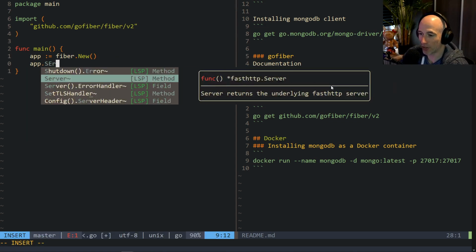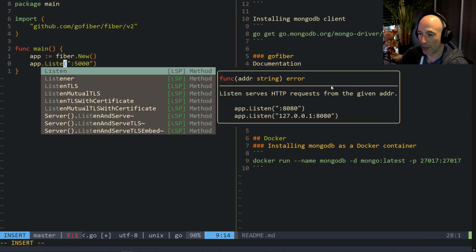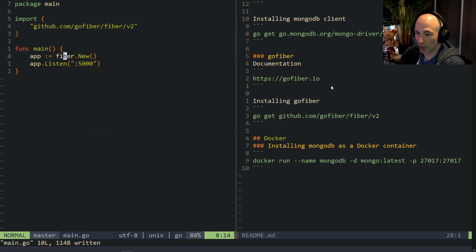it's going to be app serve. And in serve, by the way, we're going to specify a port as a string. I don't know, what port do we pick? We have no clue. Let's say 5000. Why not? Serve undefined. It's not serve, it's listen. I remember, because I made a small video on authorization with Fiber, so I remember that. It's app listen. That's going to be it.